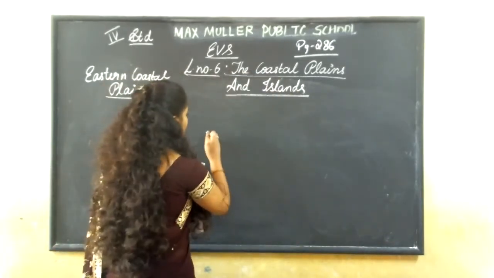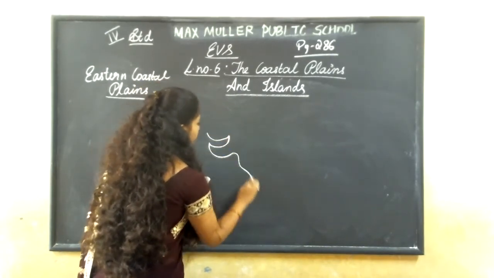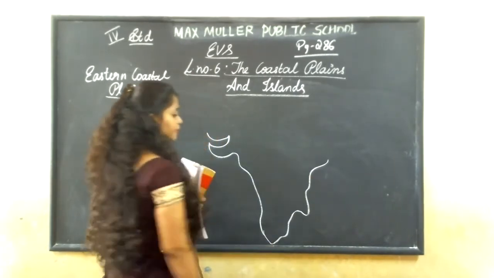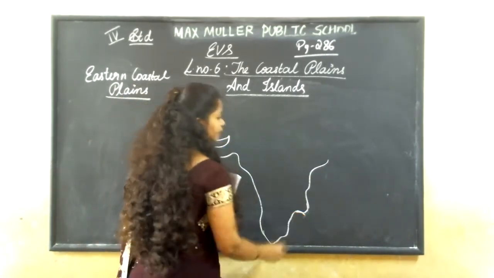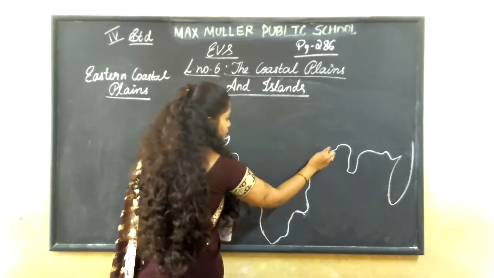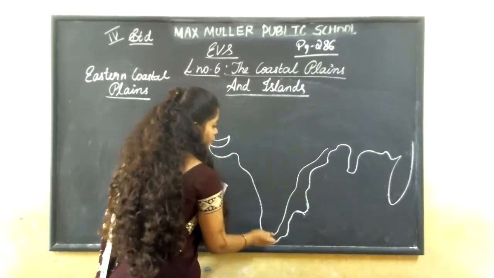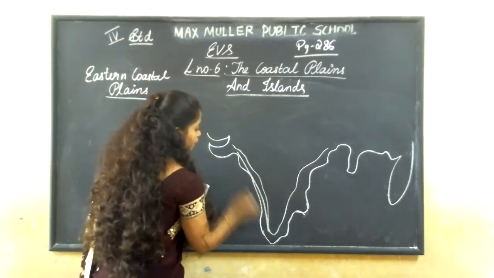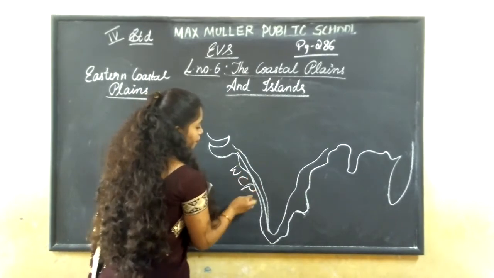So this is our India map, right? Here come the coastal plains, okay? From here to here, it is the western coastal plains.